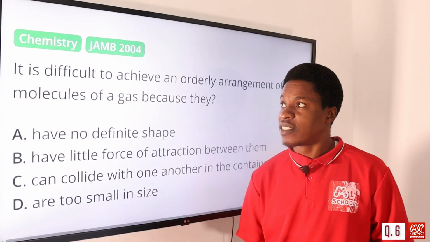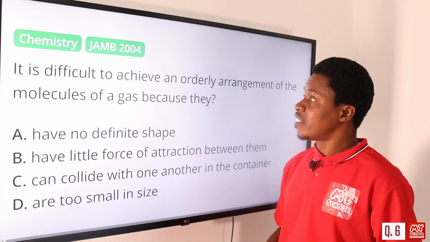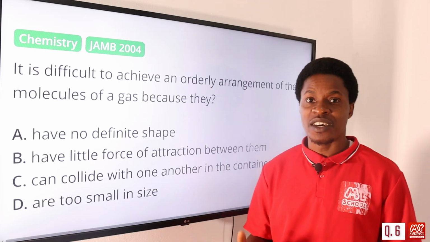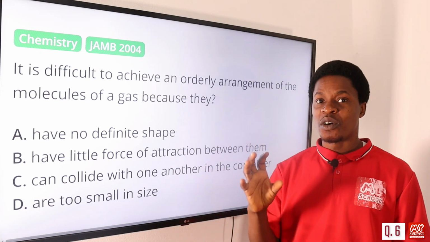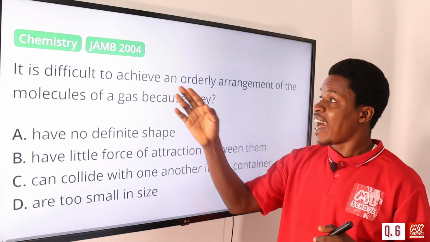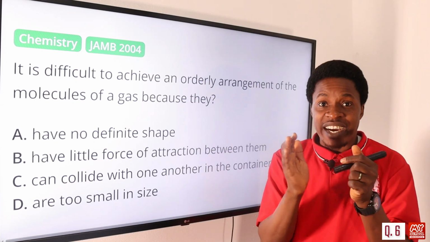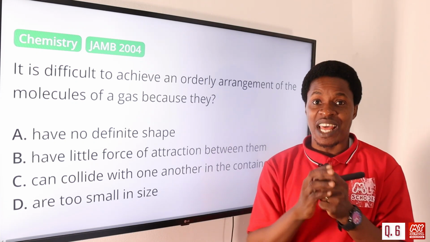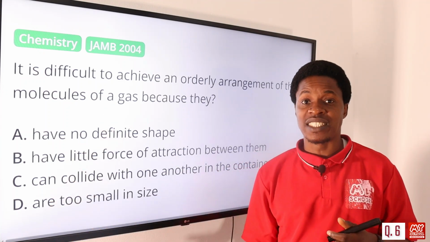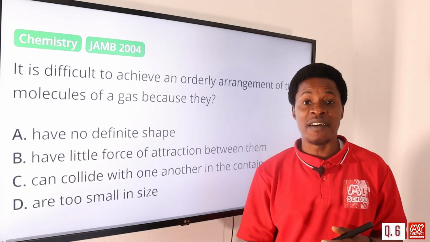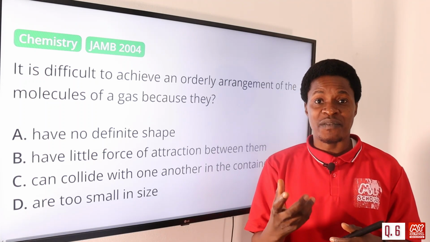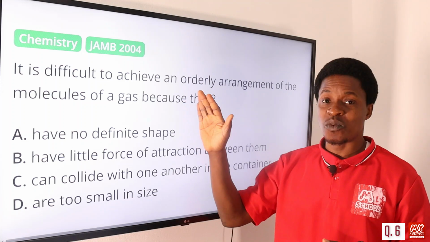On to question 6. It is difficult to achieve an orderly arrangement of the molecules of a gas. Why? Because they have difficulty being assembled together. Before you can have orderliness, a kind of arrangement, it means that the molecules are actually bound together, like we have in solid substances, and that's why we can say that solids have definite shape, definite mass, and also definite volume. But that is not the case with gases.